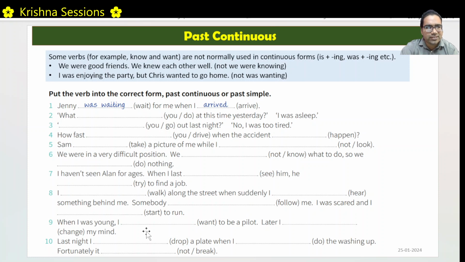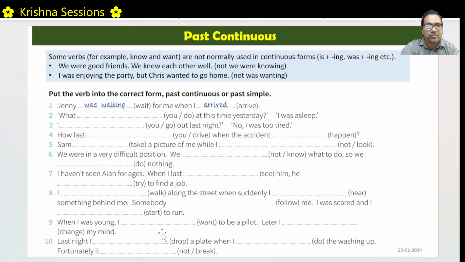When I was young, again, this is completed. And want also should be in simple past. I wanted to be a pilot. Later, again, this thing is also completed. I changed my mind. Last night, I dropped a plate. So this action is completed. Dropping a plate doesn't happen for 30 minutes or 10 minutes, right? Dropping a plate is instantaneous. So we say last night I dropped a plate.